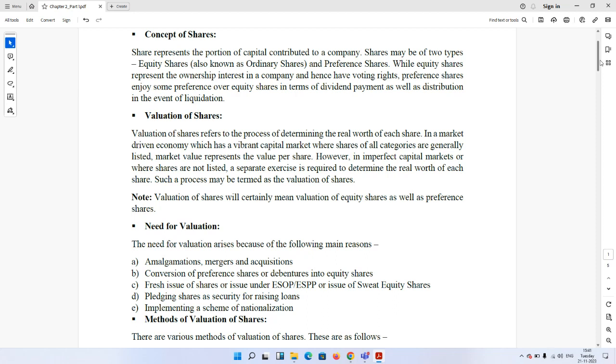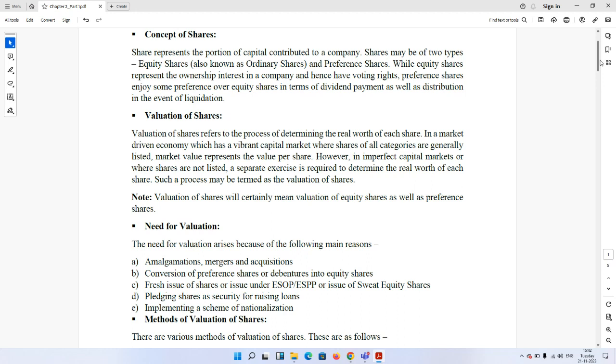Whenever a company goes for incorporation, it is given an authorized capital, that is, the maximum amount of capital the company can raise. The company may issue certain instruments to procure this capital, and that instrument is known as share. So share represents a portion of the company's capital which is owned by a particular shareholder.